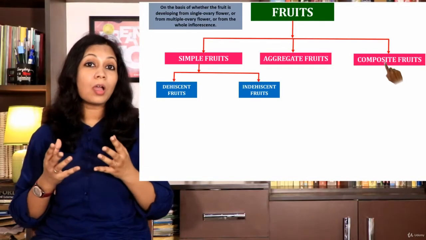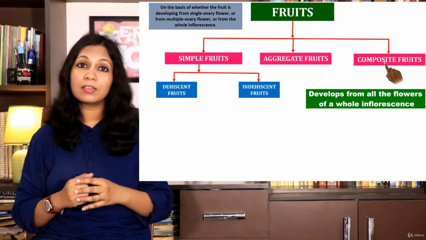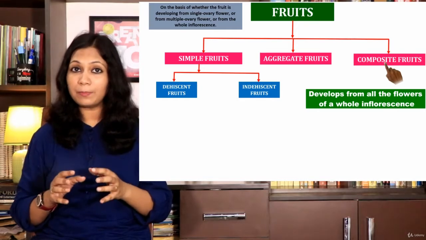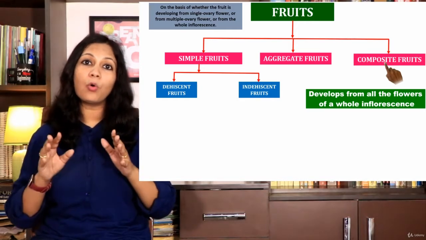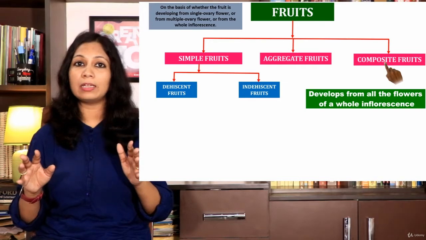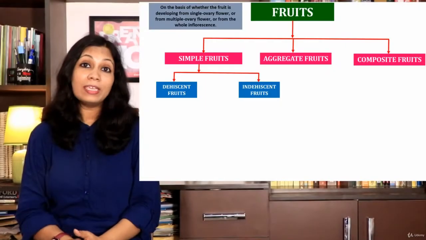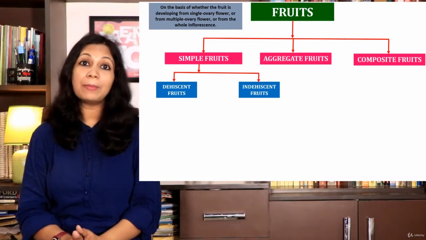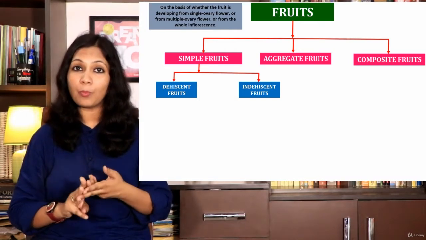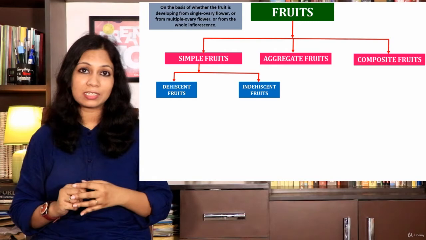Finally, what are composite or multiple fruits? When a fruit develops from all the flowers of a whole inflorescence of a plant, like in pineapple and jackfruit, they are called composite or multiple fruits. In a pineapple, each polygonal area is an individual flower.